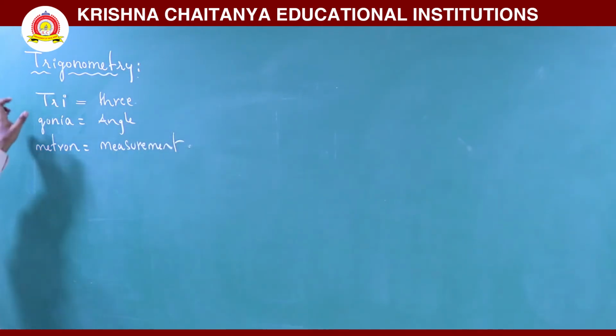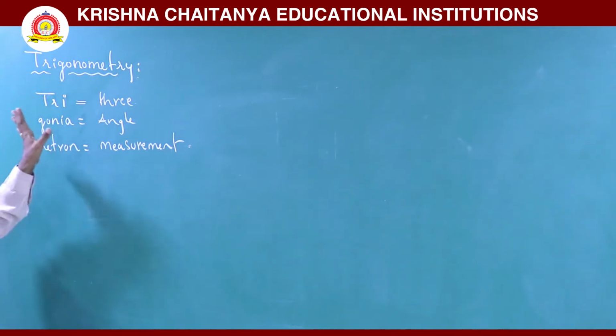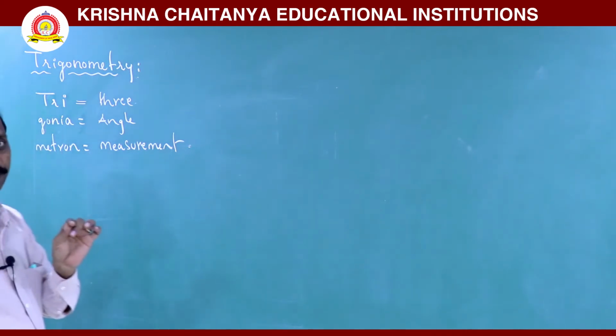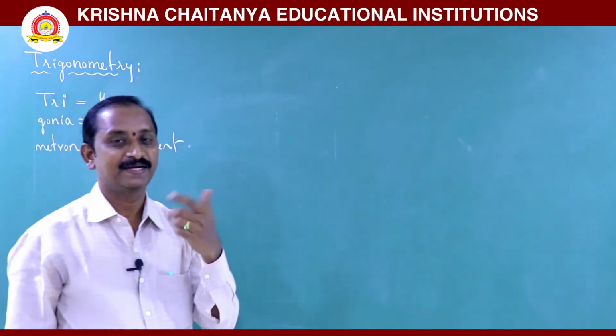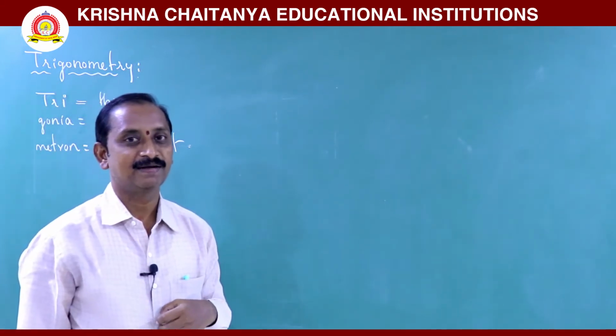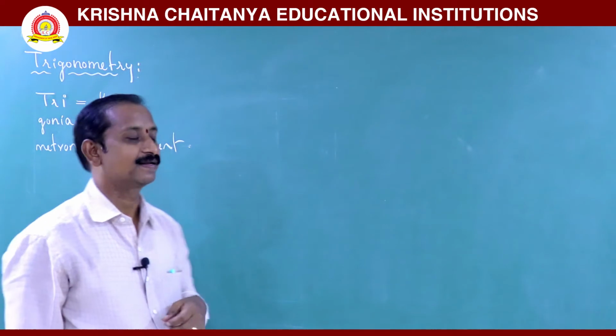So, the word trigonometry means measurement of angles of a triangle.